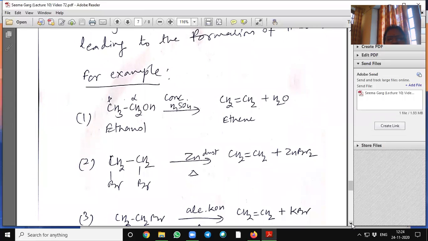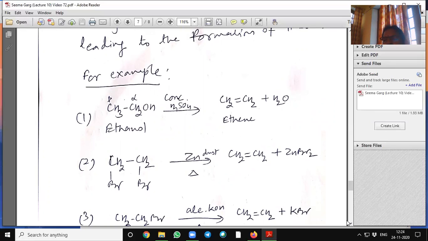For example, ethanol undergoes a dehydration reaction in presence of concentrated sulfuric acid, or it can be carried out in presence of anhydrous aluminum chloride. It will evolve a water molecule and give us ethene. So it is a dehydration, and here we can see elimination of hydroxyl and proton from the ethanol molecule.